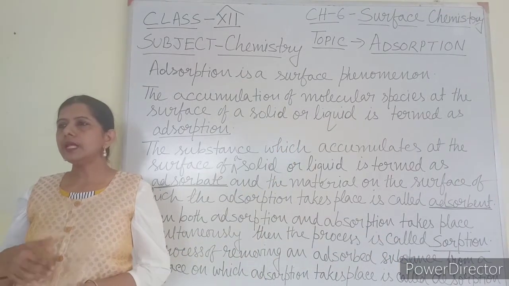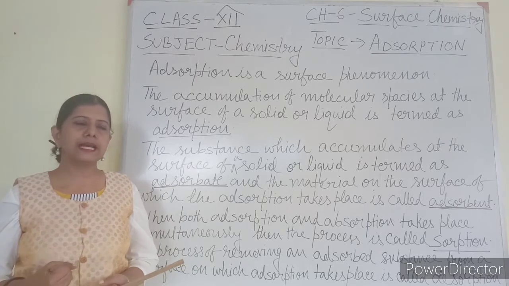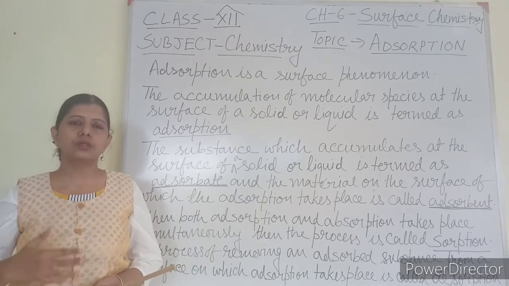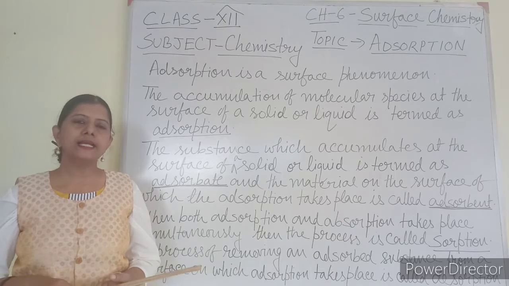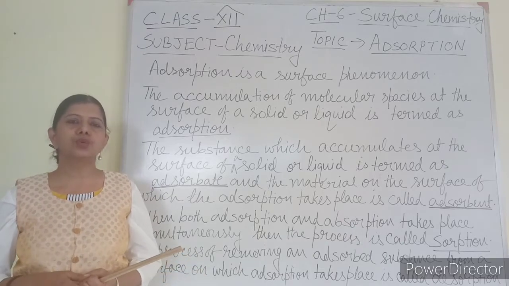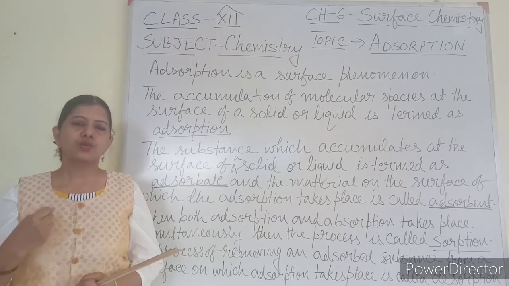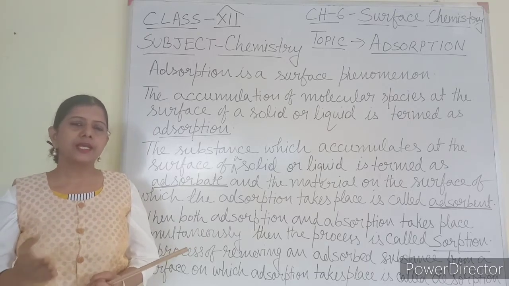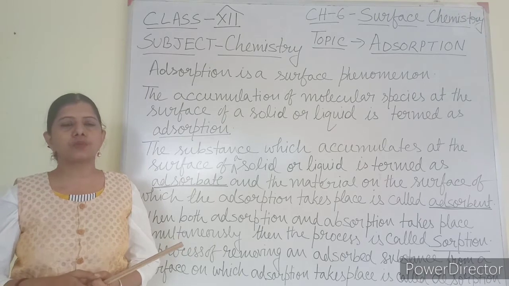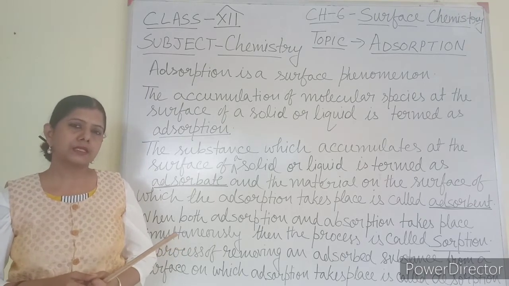For example, you have seen that white clothes are dyed. There are some shops that specially do this process. So when white clothes are dyed, both absorption and adsorption take place.